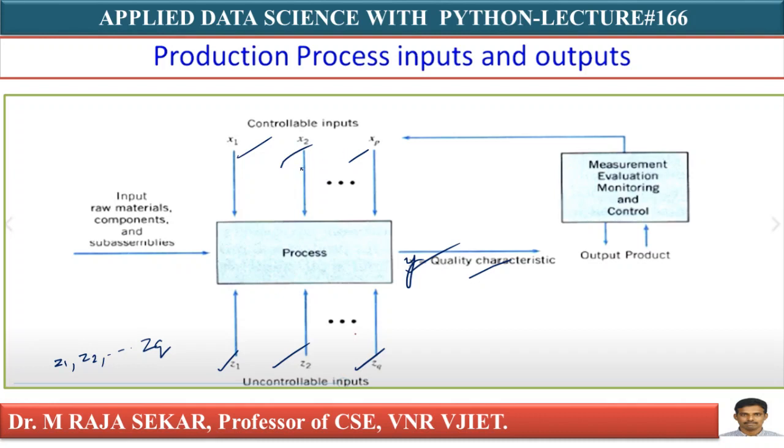This quality characteristic y is generally affected by x1, x2, x3, so on xp. Basically, they are controllable inputs, isn't it? If they are affecting y, we need to find out what combinations of x1, x2, xp provide a better y value.